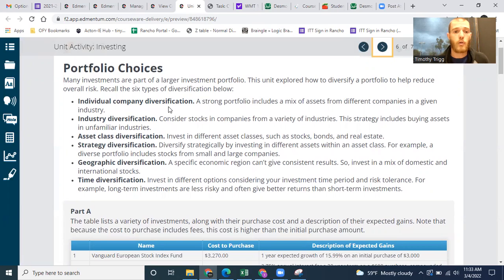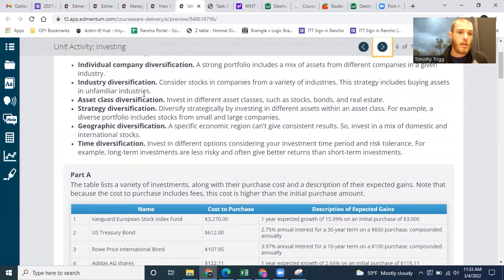So individual company diversification. A strong portfolio includes a mix of assets from different companies in a given industry. Industry diversification. Consider stocks and companies from a variety of industries. This strategy includes buying assets in unfamiliar industries. I would stay away from unfamiliar if it's too unfamiliar, okay? Invest in things that you understand.